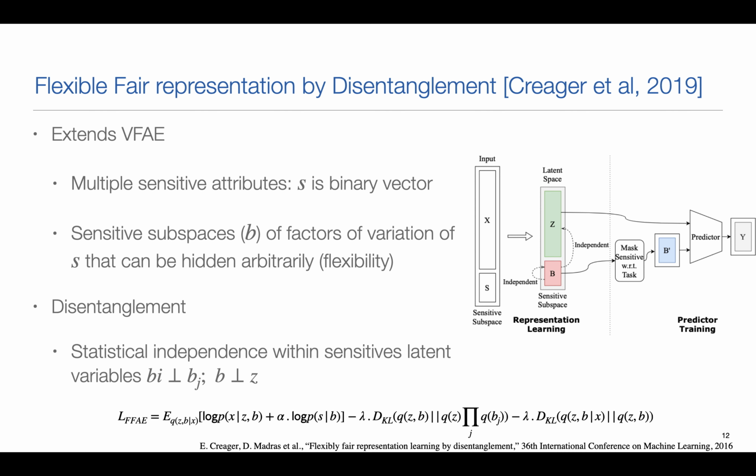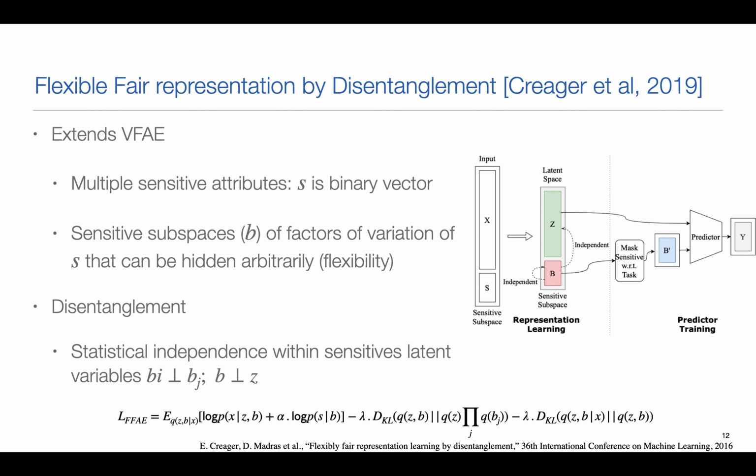This technique basically uses disentanglement, which we can define as the statistical independence between latent variables. In the literature, there is no clear definition of disentanglement, but basically it's a technique that allows finding the factors of variation of the data.